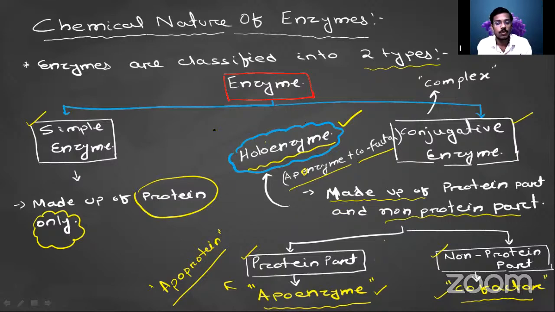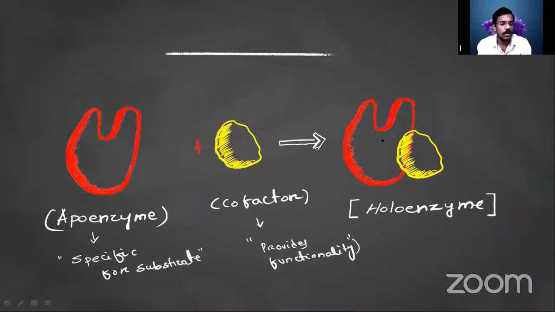Holo means whole, coming from the word whole. A whole enzyme has a protein part, the apoenzyme, and a non-protein part, the cofactor. I have made a graphical representation of the relationship between apoenzyme and cofactor. This is the apoenzyme, which has only protein. And this is the cofactor, which is not proteinaceous in nature. This is not protein.